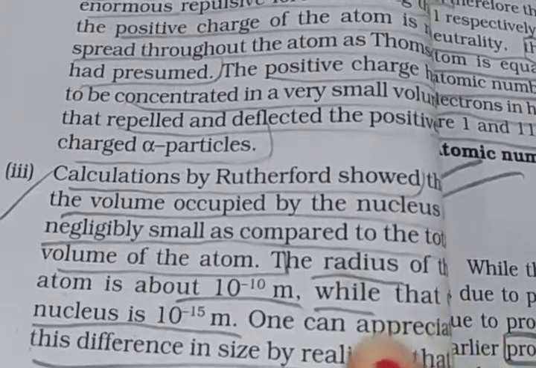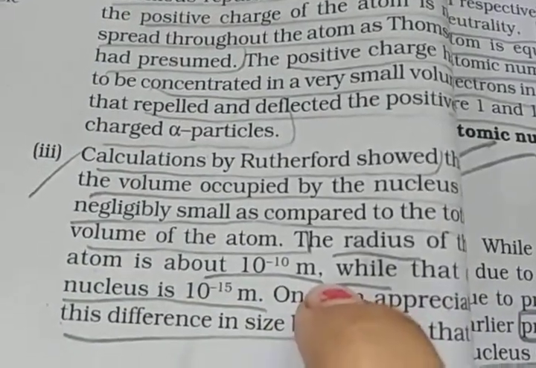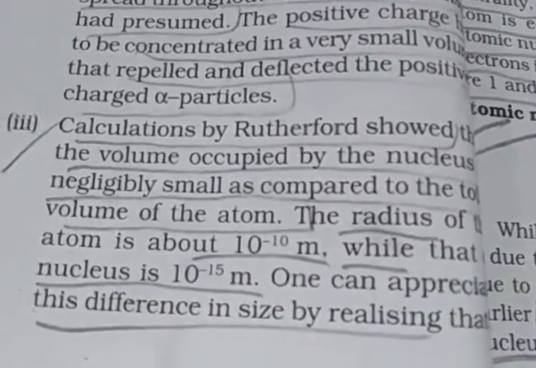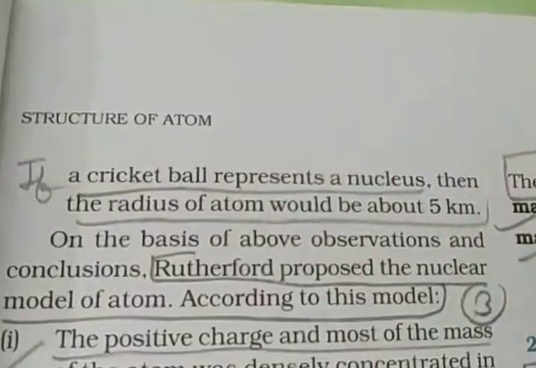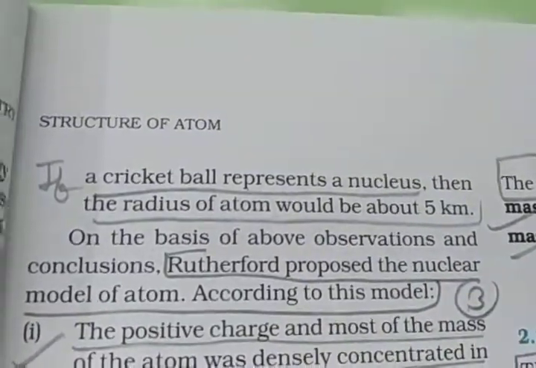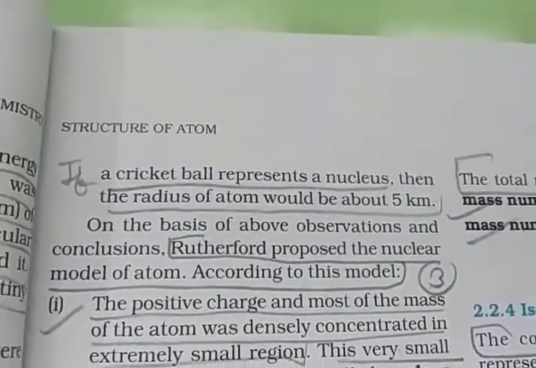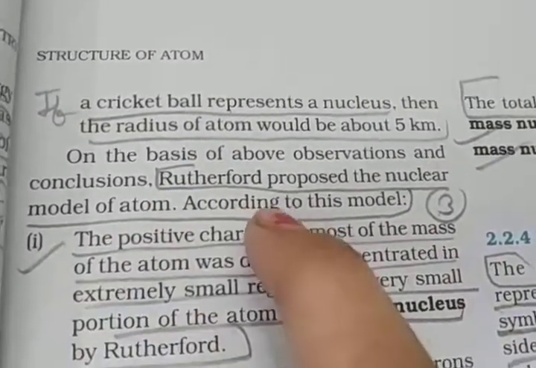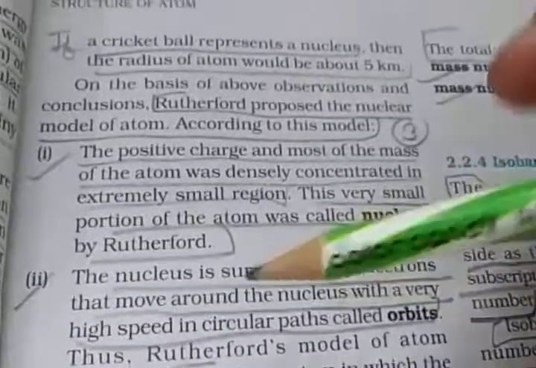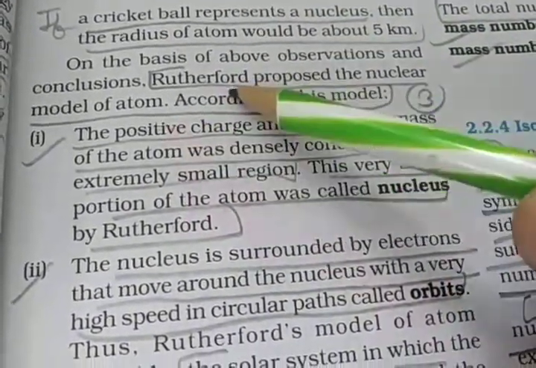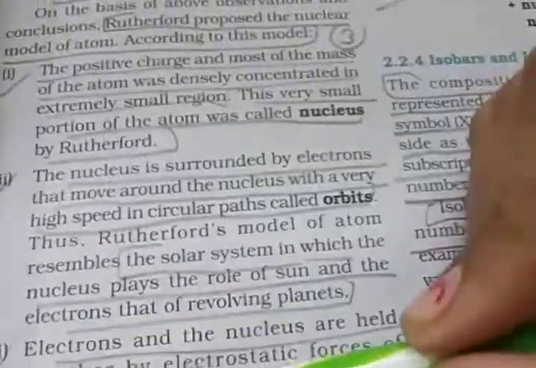So the radius of the atom is about 10 to the power minus 10 meter, while that of the nucleus is 10 to the power minus 15. The example taken: if a cricket ball represents a nucleus, then the radius of the atom would be about 5 kilometer. On the basis of the above observations and conclusions, Rutherford proposed the nuclear model of the atom. So these are the main 3 points according to Rutherford.